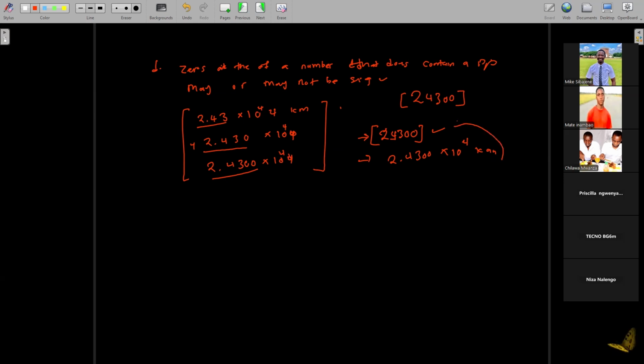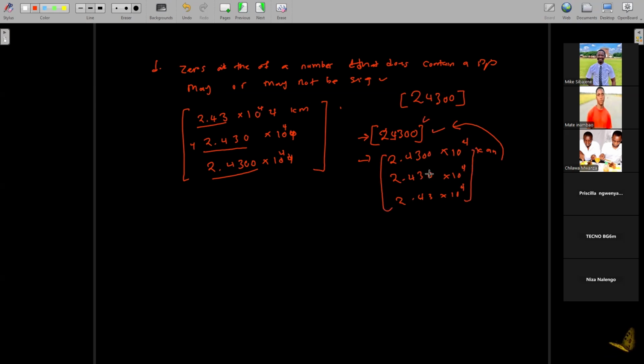This number is just the same as that number. Again, it's just the same as I write this number. Nothing will change. The same as times 10 to the power 4. The same as if I write it 2.43 times 10 to the power 4. All these numbers are the same. If you multiply, you're going to get the same number.